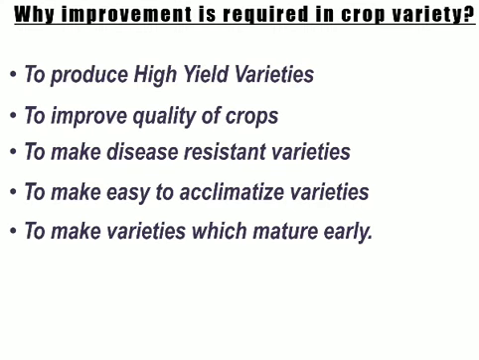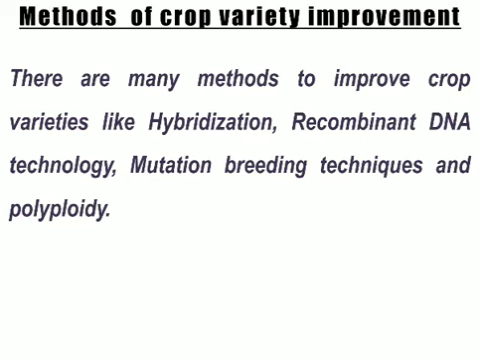So that is why we are required to produce crop varieties. Now the question arises: what are the various methods involved in the improvement of crop variety? How can we improve, or invent, a new kind of crop variety? There are many methods, like hybridization, recombinant DNA technology, mutation breeding techniques, and polyploidy. These are a few methods involved in the improvement program of crop variety.